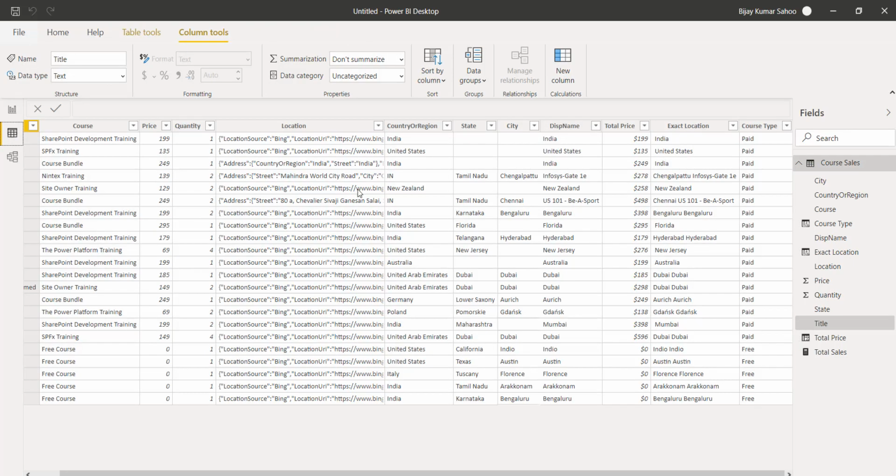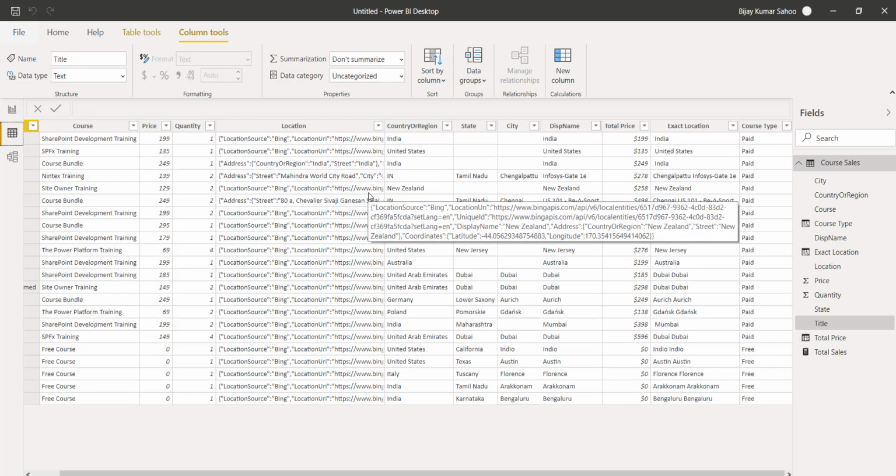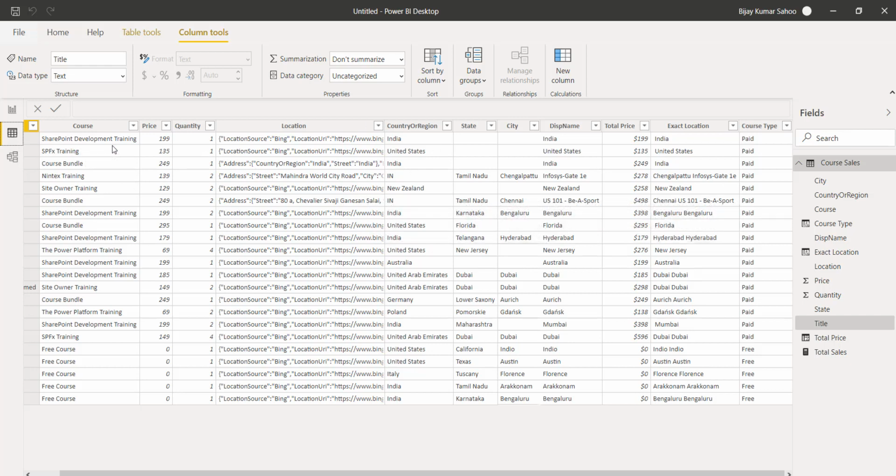Now we will see one more measure. We want to know the total sales which happened only for the course where it is SharePoint development training, or SPFX training, or course bundle. In this scenario, it will give how much sales has happened where the course is this particular course that you can take.